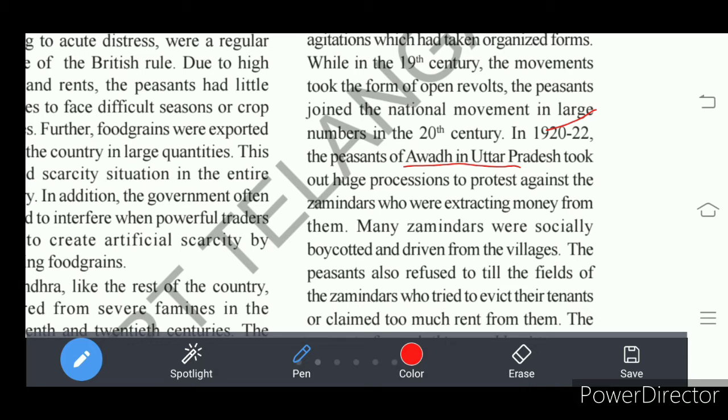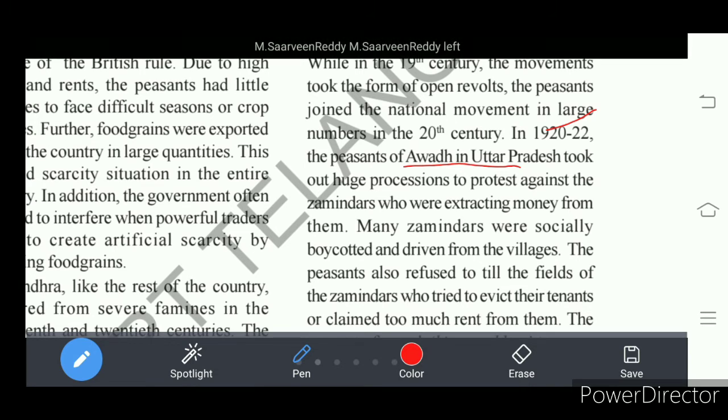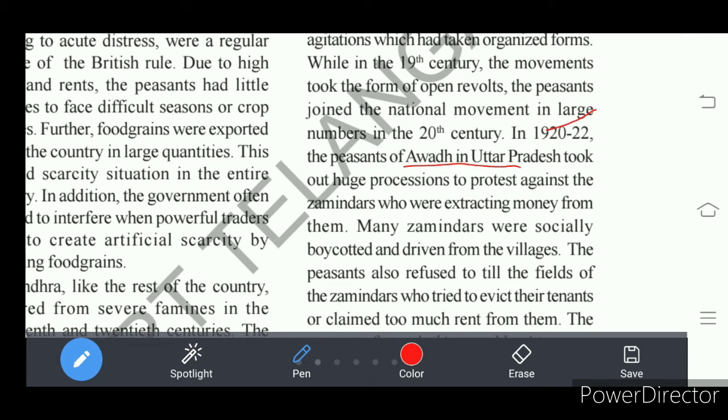Jamindars were exploiting the peasants and extracting money, like charging high rates of interest. So the peasants of Awadh took a large procession, a rally, moving through the streets to show protest against the jamindars.